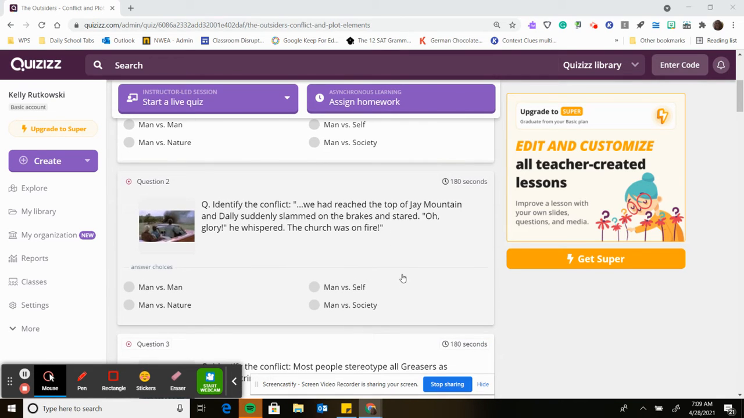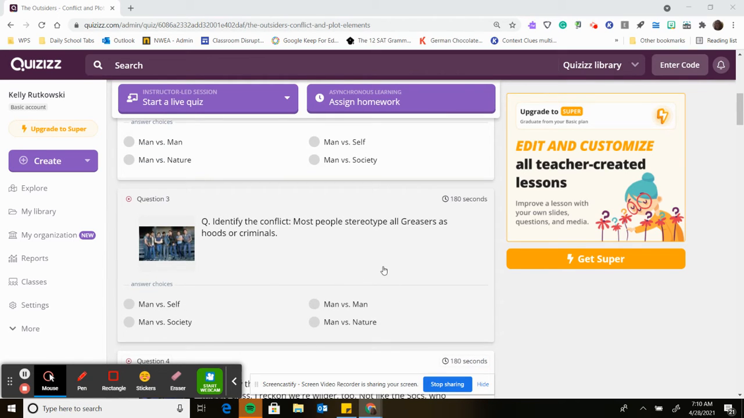Question 2. Identify the conflict. We had reached the top of Jay Mountain, and Dally suddenly slammed on the brakes and stared. "Oh, glory," he whispered. The church was on fire. Is this man versus man? Man versus nature? Man versus self? Or man versus society?